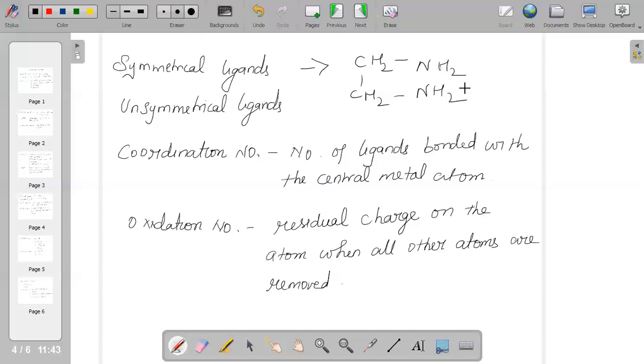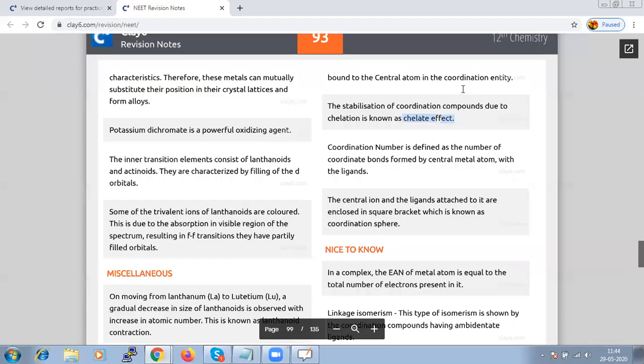Oxidation number is the residual charge left on the atom when all the other atoms are removed from it. Hence, it is very important that we know how to calculate both.